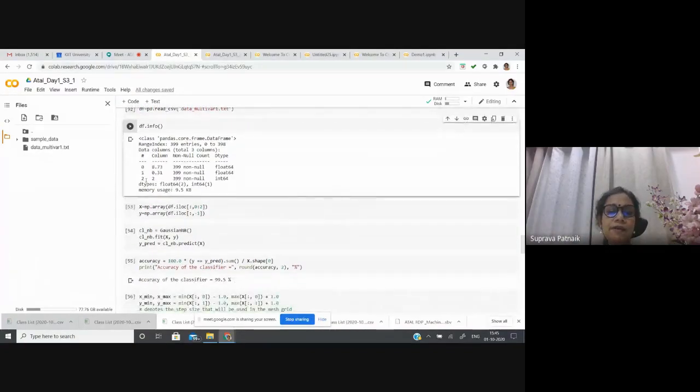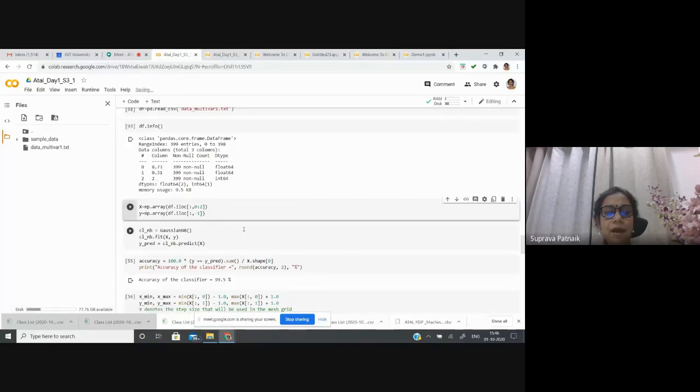Accordingly, I can define my input x. For this df, the iloc, so all the rows and 0 to 2, that means 0 and 1, x1 and x2, the 2 positions of the columns are considered as the input, and y is the output. So -1 is the last column, that is from the right side. So it is the class number, that is the second column. Now I have defined my input and the output.